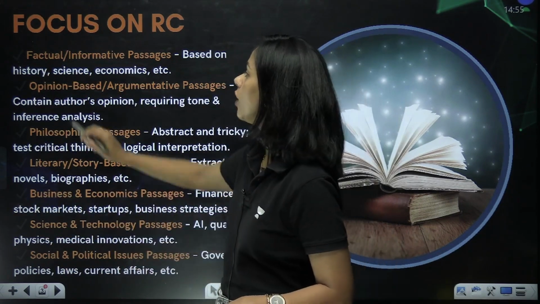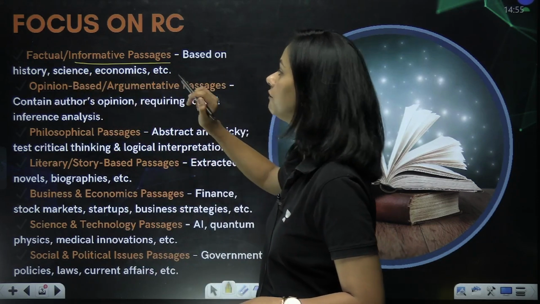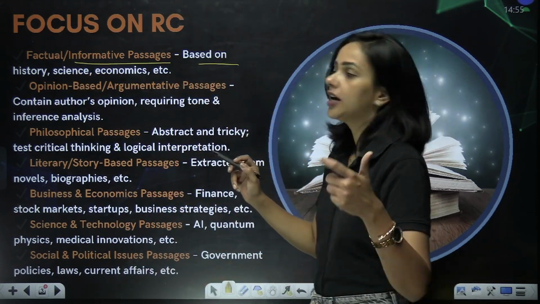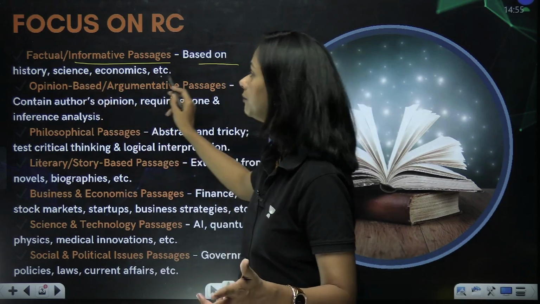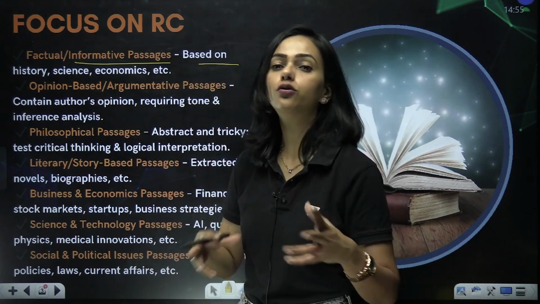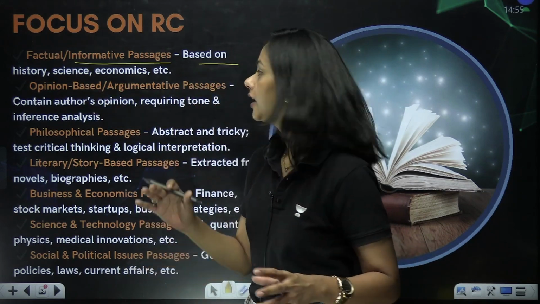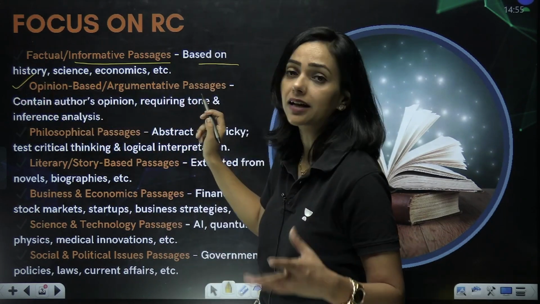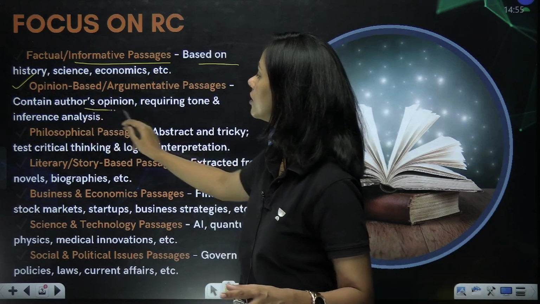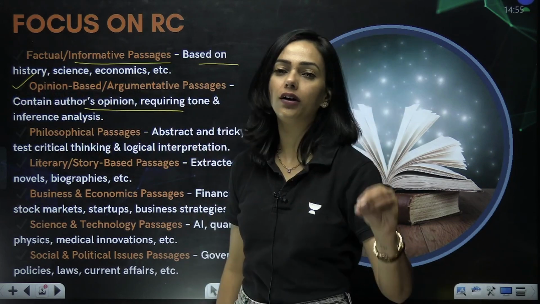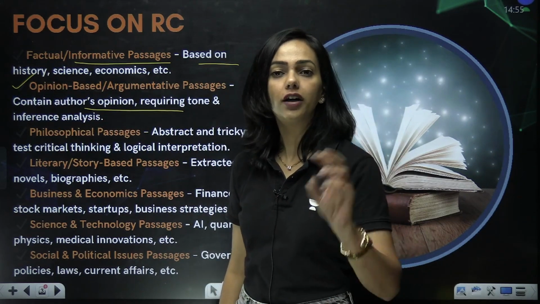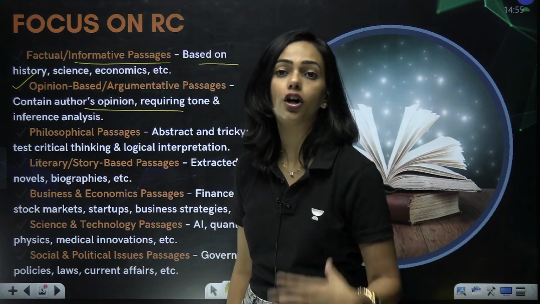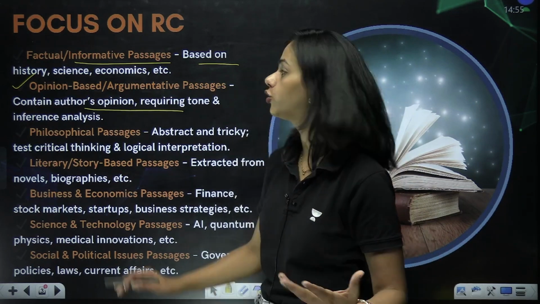You just need to have an idea about the informative passage, or factual passage as we also call it. These are based on history, science, economics, and moreover related to social economics. Now there are also opinion-based argumentative passages that deal with the author's opinion, requiring tone and inference analysis. So in these topics I'll also be explaining the tone, the style, and what the author is trying to convey through his passages.